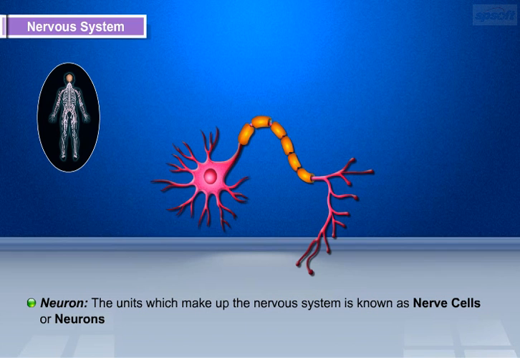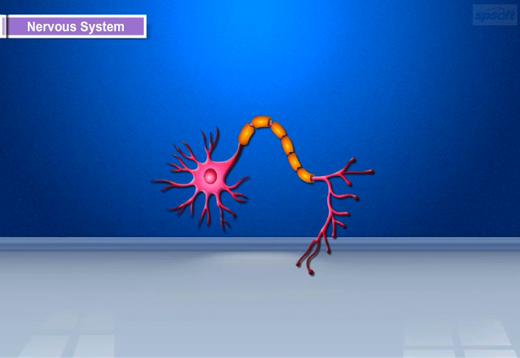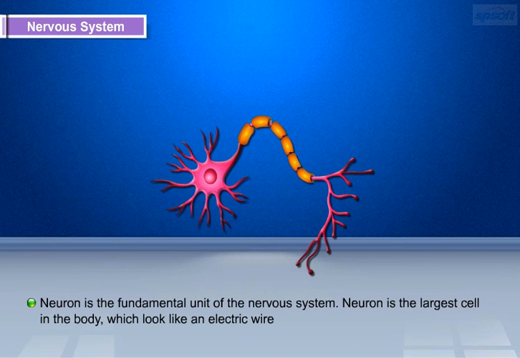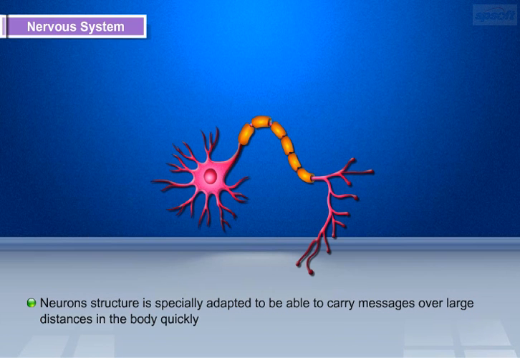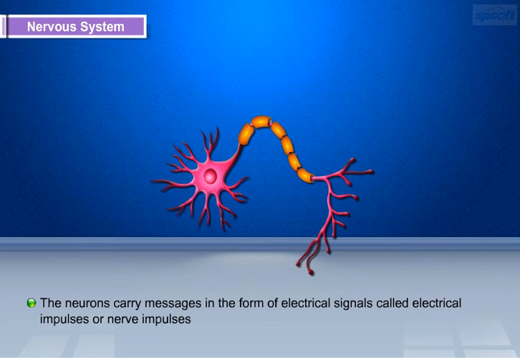What is neuron? Neuron. The units which make up the nervous system is known as nerve cells, or neuron. Neuron is the fundamental unit of the nervous system. Neuron is the largest cell in the body, which look like an electric wire. Neuron structure is specially adapted to be able to carry messages over large distances in the body quickly. Neuron carry messages in the form of electrical signals, called electrical impulses, or nerve impulses.